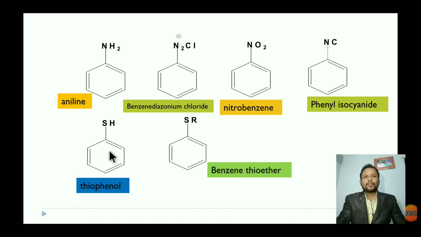This is benzene attached to the SH group, called thiophenol. This is the benzene thioether, RSR, so it is called a thioether compound like this. So this is called a benzene thioether, and this is called thiophenol.